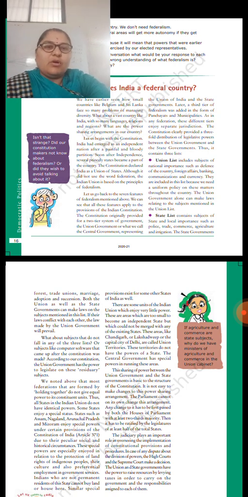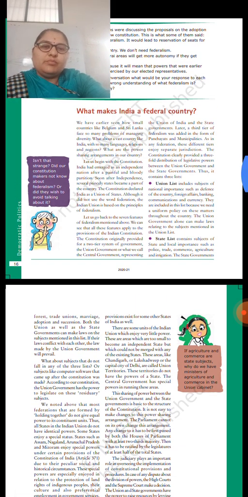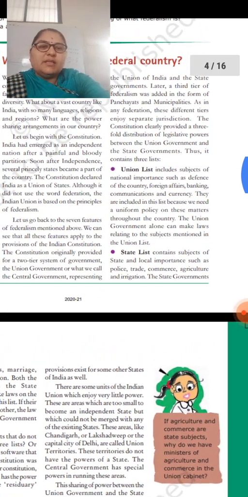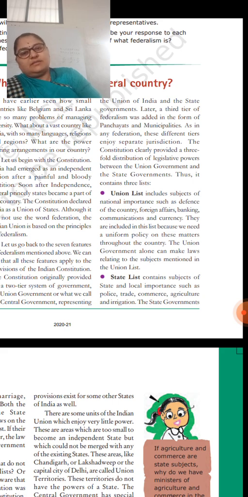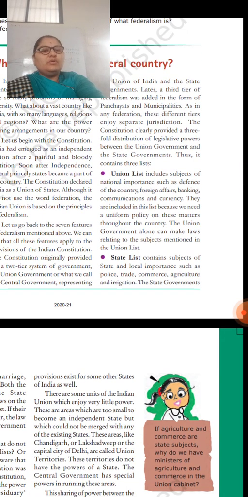So union list we have already discussed. All the national importance subjects are going to come there. That is foreign affairs, banking, communications, currency, and defense of the country. All the national importance subjects are going to come, and there is a uniform policy on all these matters. So there is no change in these policies. The union government alone can make laws relating to the subjects mentioned in the union list. So who is going to make the laws? It is the union government which is going to make the laws in all these subjects.